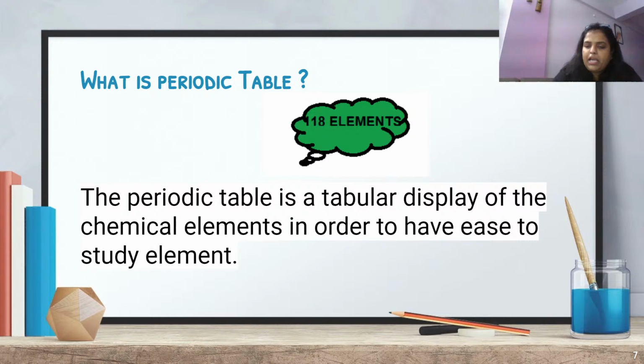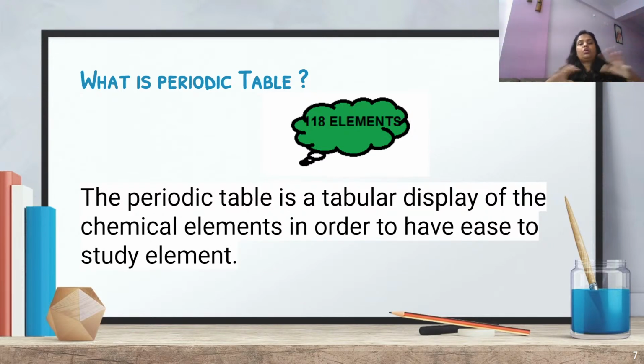So, periodic table, I hope it is clear. I'm repeating again, it's the tabular display of the chemical elements in order to have ease to study elements. If you are talking about nitrogen, you will straight away look at this side of the periodic table. And if you are thinking about sodium, you will straight away look at this side of the periodic table.